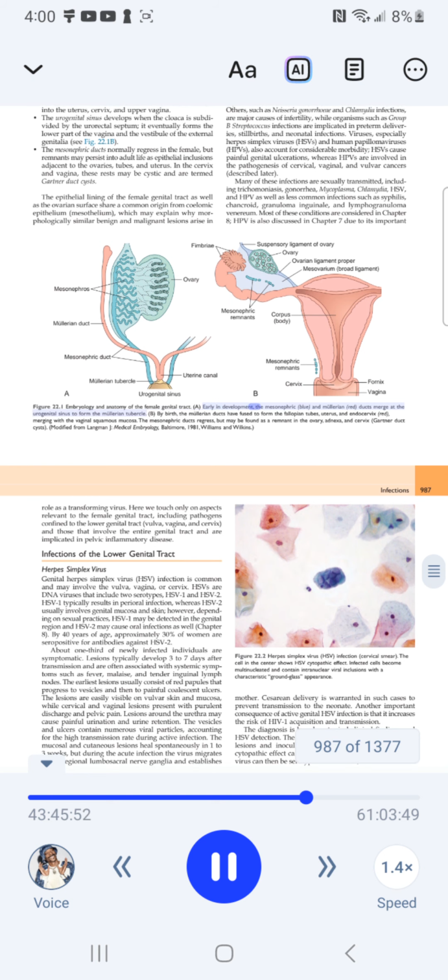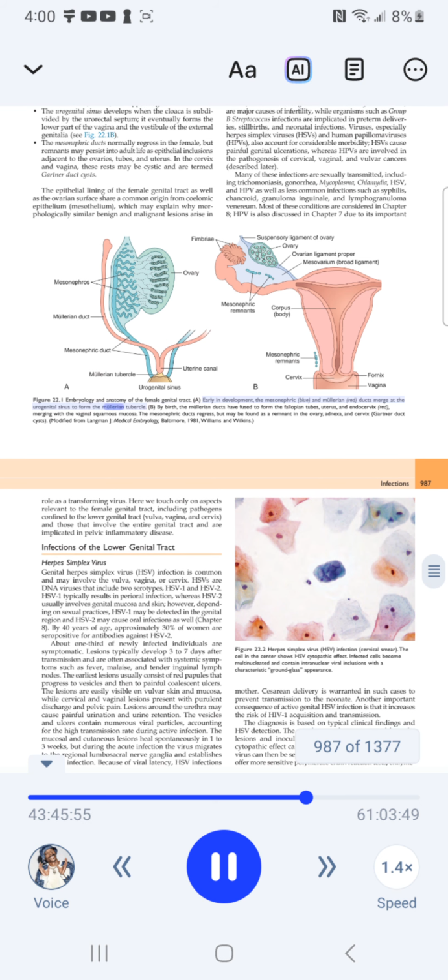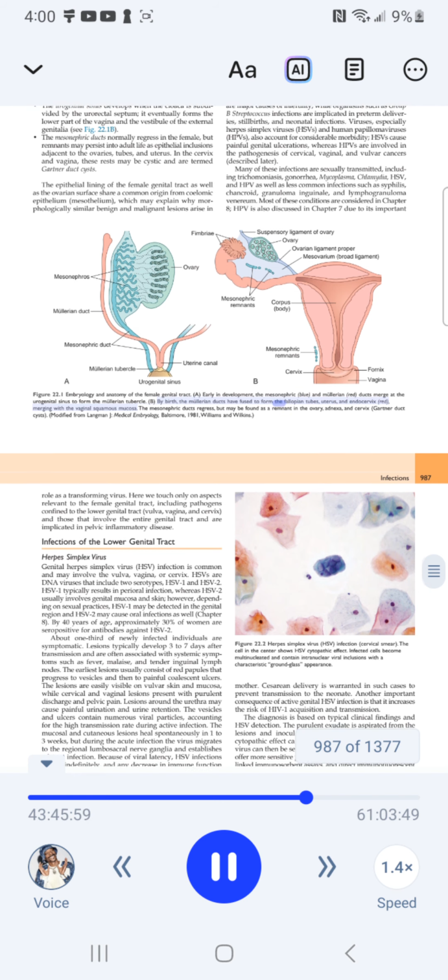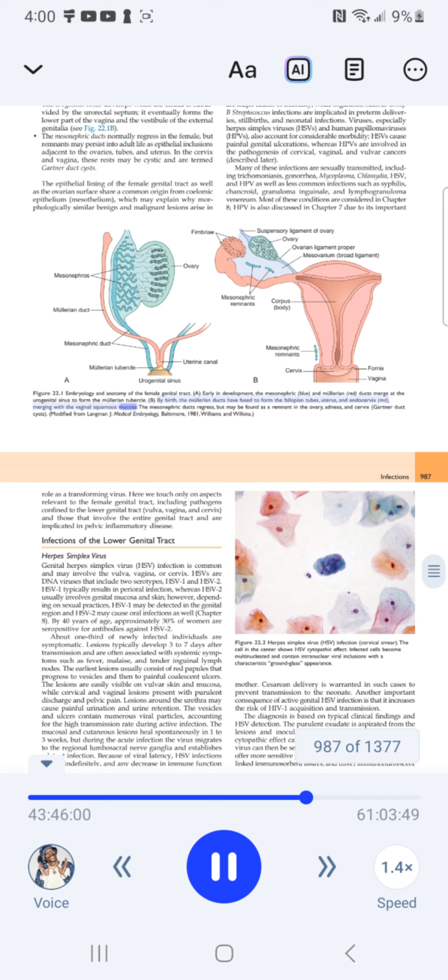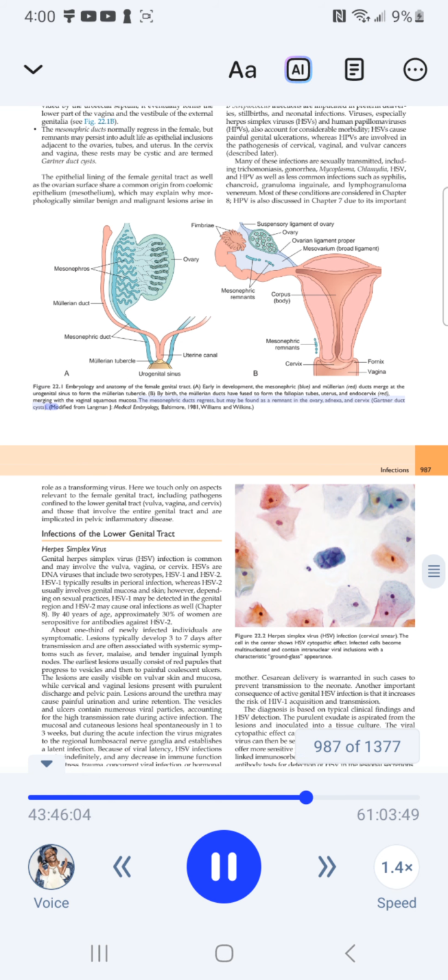A, Early in development, the mesonephric (blue) and Müllerian (red) ducts merge at the urogenital sinus to form the Müllerian tubercle. B, By birth, the Müllerian ducts have fused to form the fallopian tubes, uterus, and endocervix (red), merging with the vaginal squamous mucosa. The mesonephric ducts regress, but may be found as remnants in the ovary, adnexa, and cervix (Gartner duct cysts). Modified from Langman J. Medical Embryology, Baltimore, 1981, Williams and Wilkins.